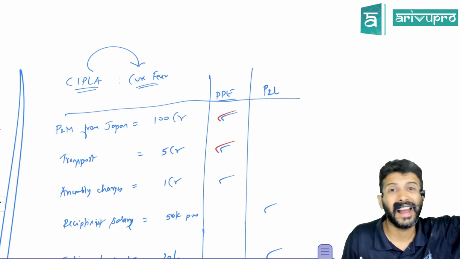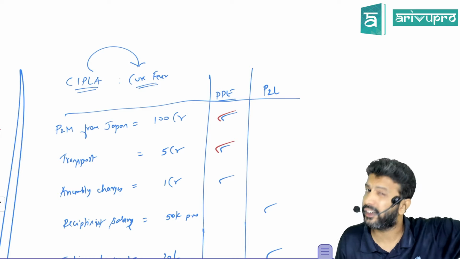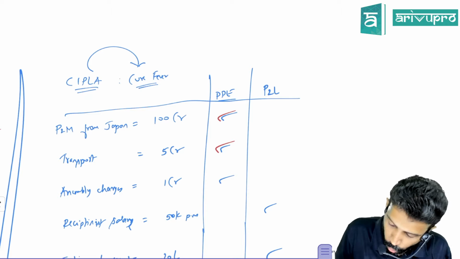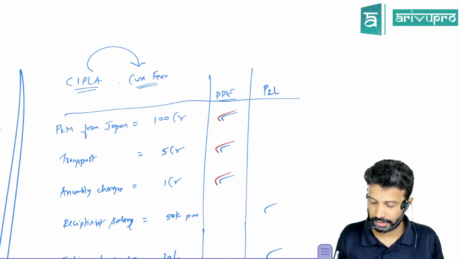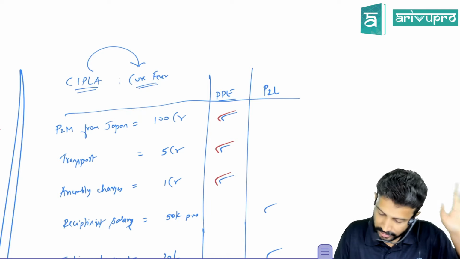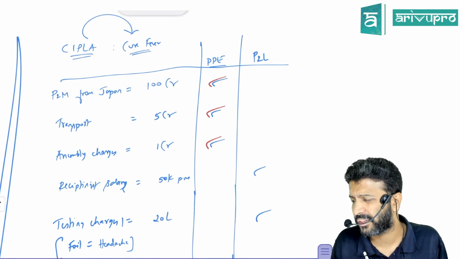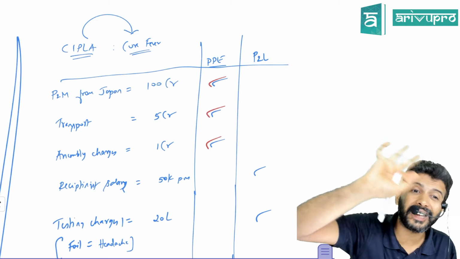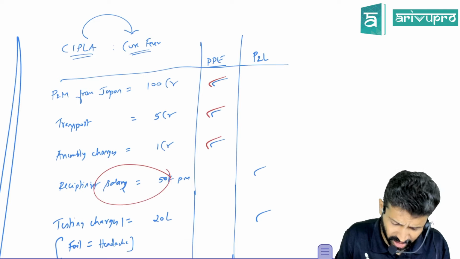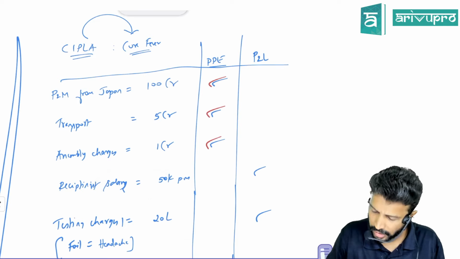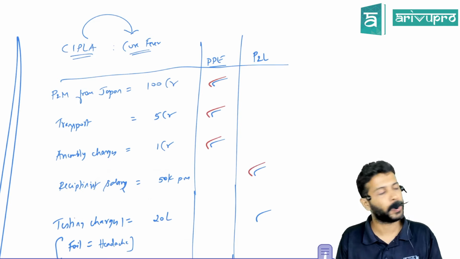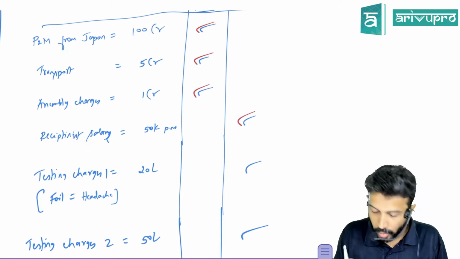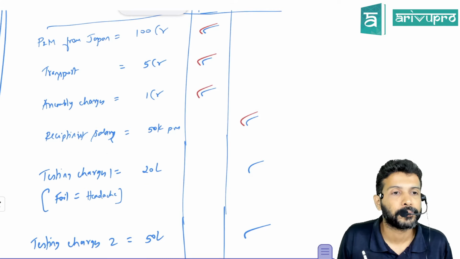Present location and management intended condition. Unless you assemble them, can management use it? Only after assembly they can use it. Correct? So is this necessary? Yes. What about the receptionist's salary? Sir, they use the words directly related cost or directly attributable cost. Is this a direct cost or a general cost? This receptionist salary and all will go to P&L. What about testing charges?